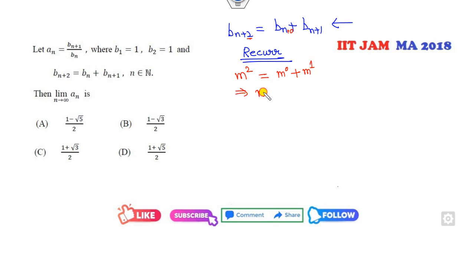So what is the answer of this? M squared minus m minus 1 is 0. So can you find the value of this? M equals plus or minus root 5 over 2. But you can see the first number is positive, b1 is positive, so it must converge to the 5. So that's the answer of this problem.